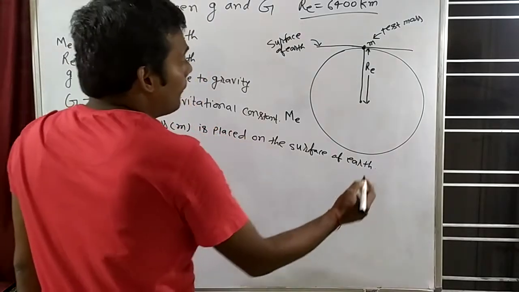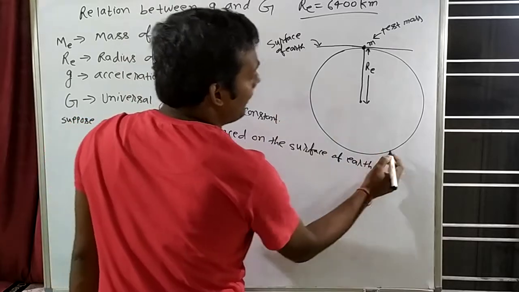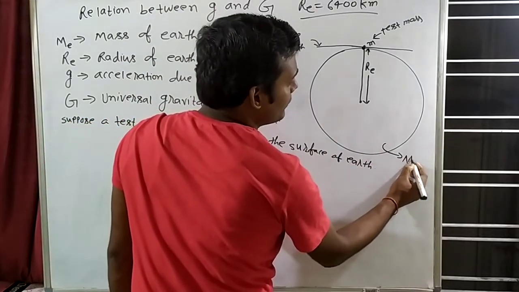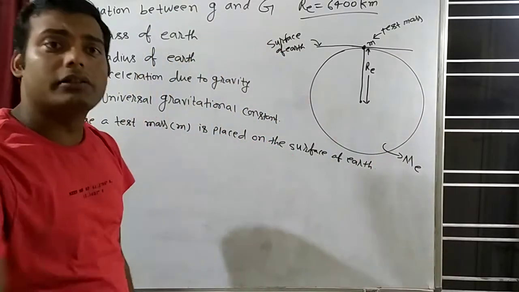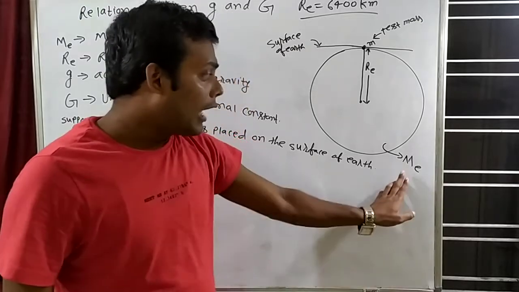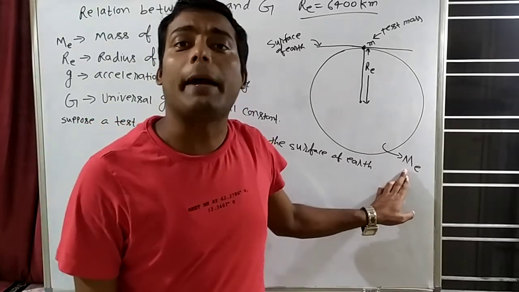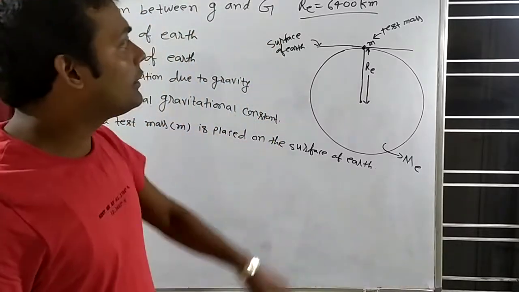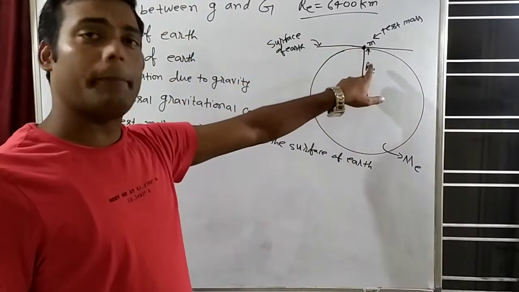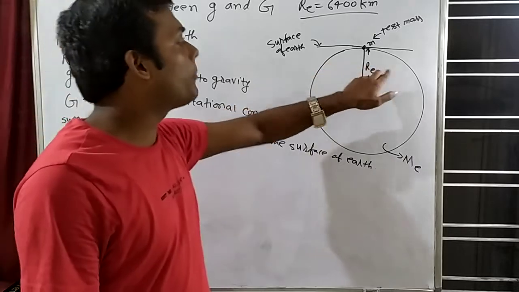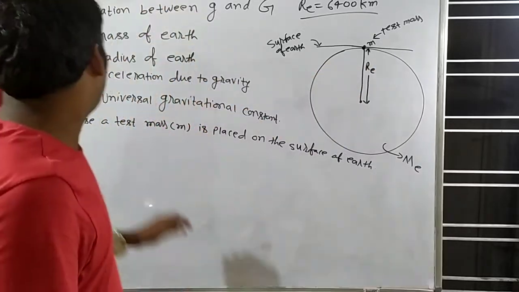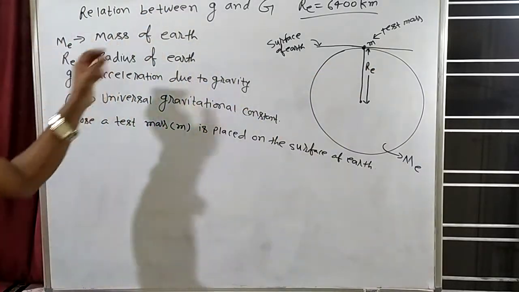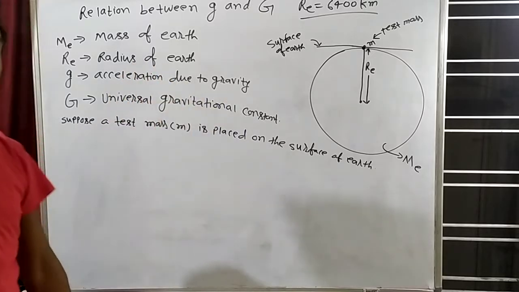Let's say the mass of earth is capital M. Throughout the chapter, wherever I write capital M, it means the mass of earth. And this capital RE is the radius of earth. E means earth, so ME means mass of earth and RE means radius of earth.